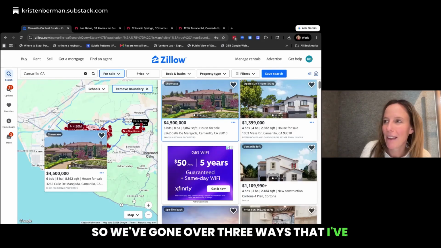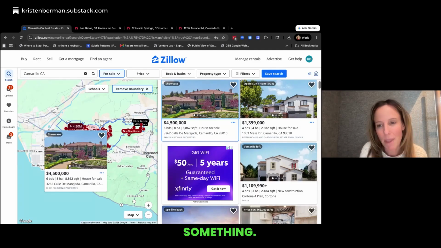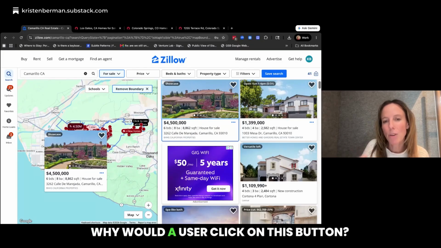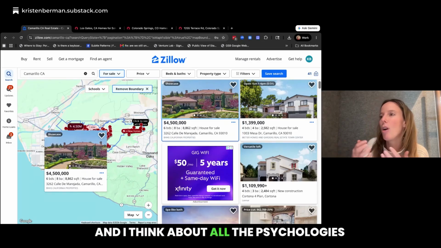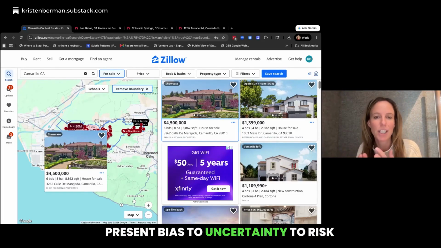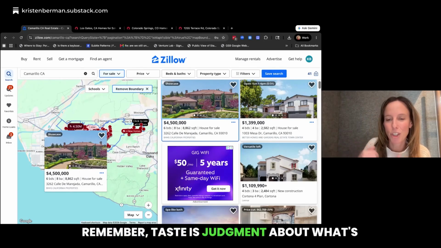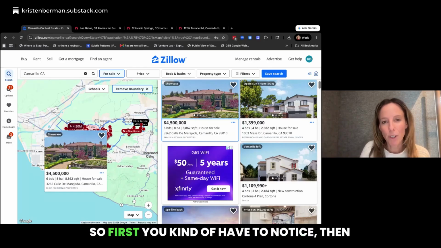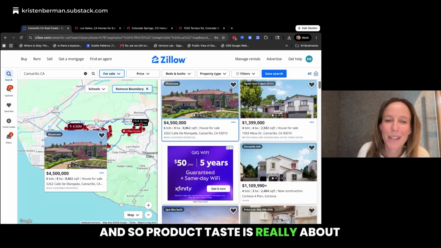So we've gone over 3 ways that I've used Zillow to help create my product taste. And really, the first step is noticing something. And then I think about what is the theory behind why they would do that? Why would a user click on this button? And if it works, why would it work? And I think about all the psychologies underlying user decision making, from present bias to uncertainty to risk aversion, to better understand if I think this is, remember, taste is judgment about what's good, if I think that that's going to help address that psychology. So first you kind of have to notice, then you have to form this theory, and then you have to think. And so product taste is really about forming judgments.